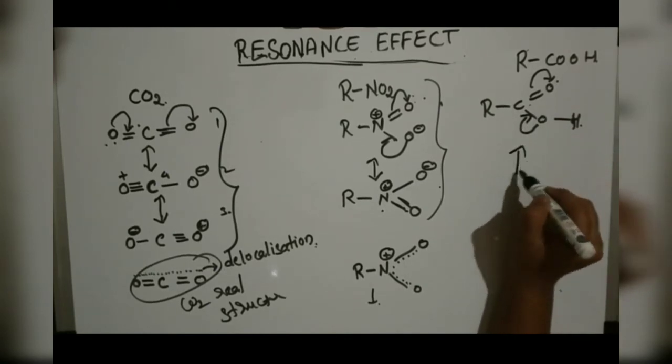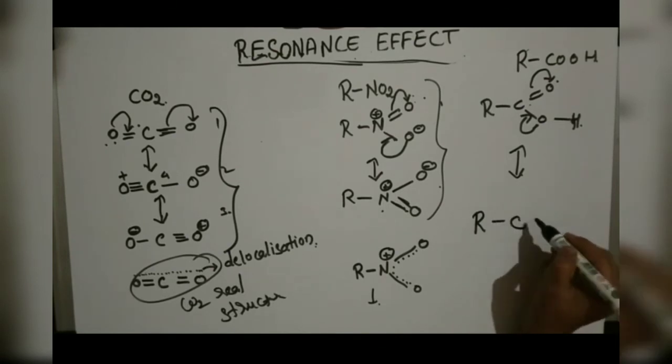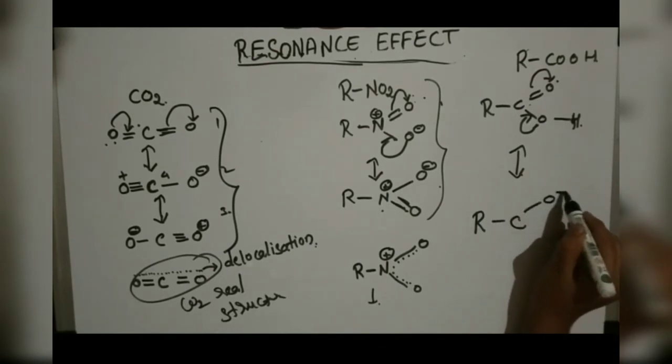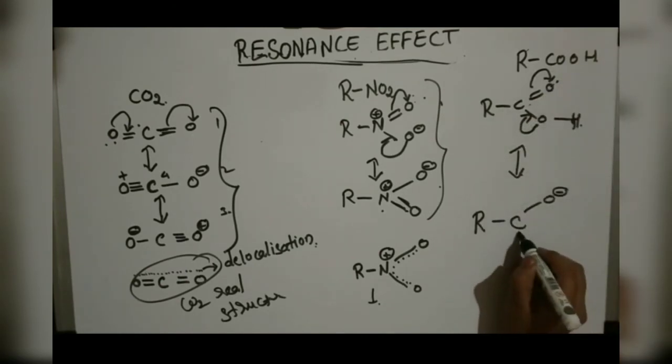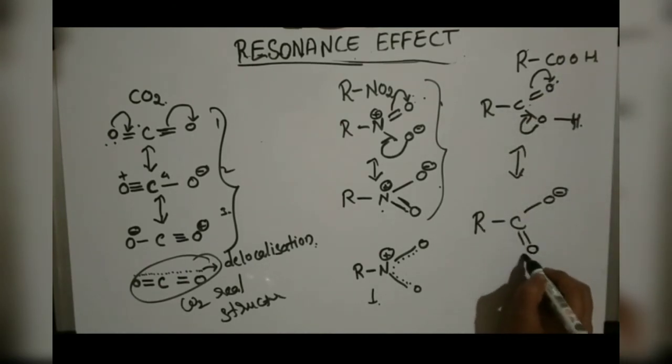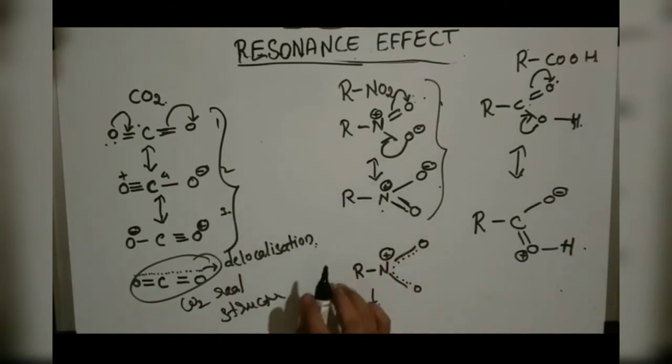So how will we write the resonance structure? Another resonance structure: R, C, O, here a negative charge with the bond shifting, and here with a double bond a positive charge, and H as it is. Okay, so these are the examples.